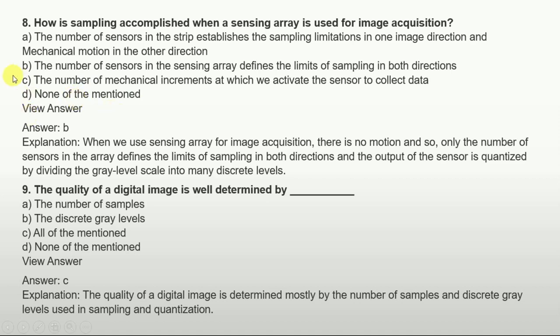So the answer is B, that is, the number of sensors in the sensing array defines the limit of sampling in both directions. And you can see the explanation as well.